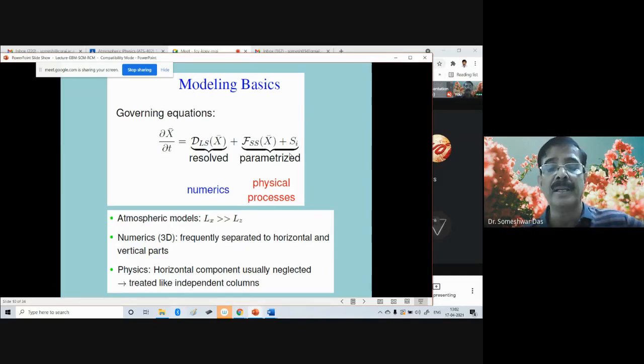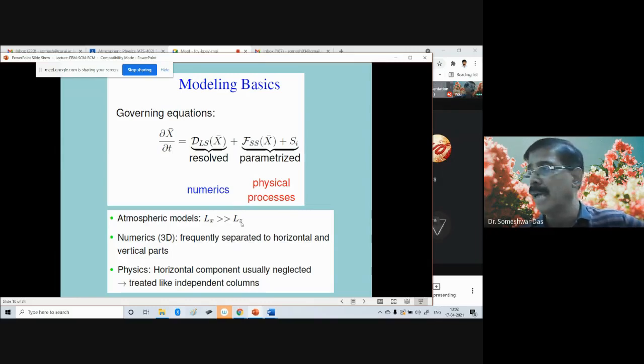Also, you know that in an atmospheric model, the horizontal scale is often much larger than the vertical scale. The horizontal scale of the model is much greater than the vertical scale. Sometimes you can place your top of the atmosphere, say at 10 kilometer or 20 kilometer or even 50 kilometer, right?